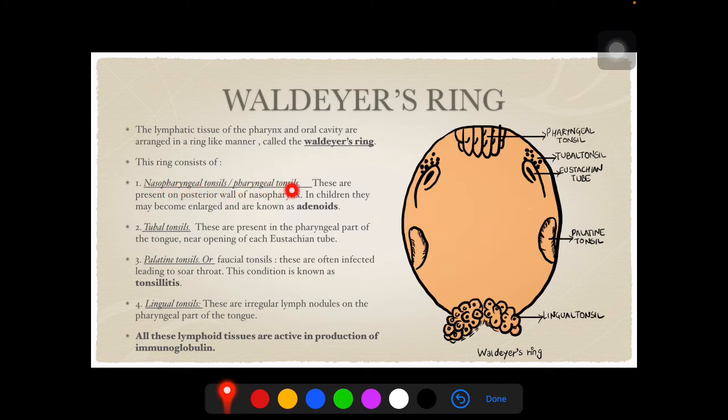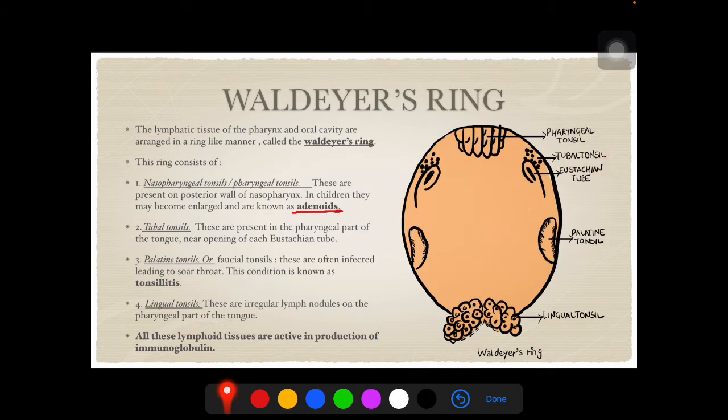So the nasopharyngeal tonsils or the pharyngeal tonsils are present on the posterior wall of the nasopharynx. In children, they become enlarged and are known as adenoids. This is an important MCQ question. What is adenoid? The swelling of the nasopharyngeal tonsils or the pharyngeal tonsils is referred to as adenoid, and it is often confused with tonsillitis, which is the swelling or infection of the palatine tonsils. This is again an MCQ question.